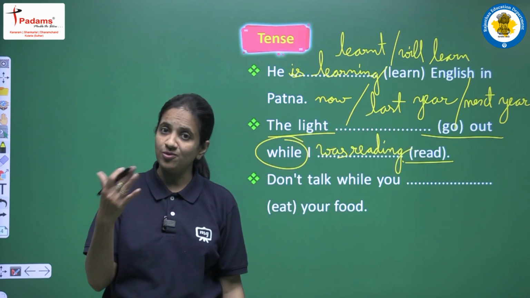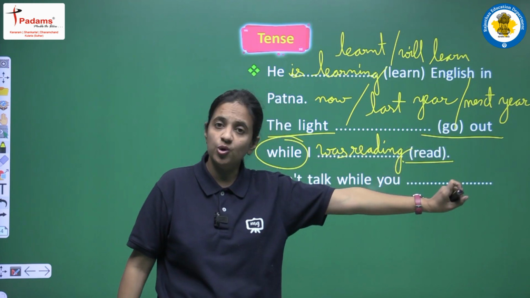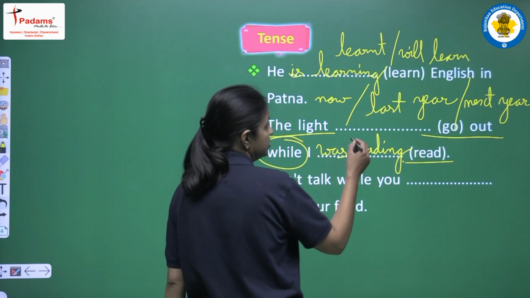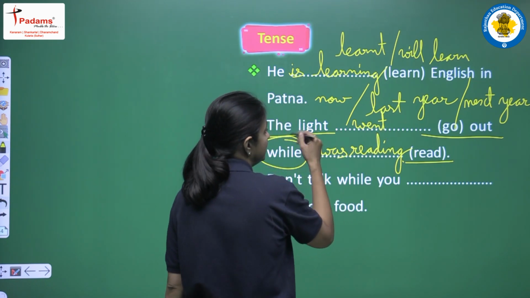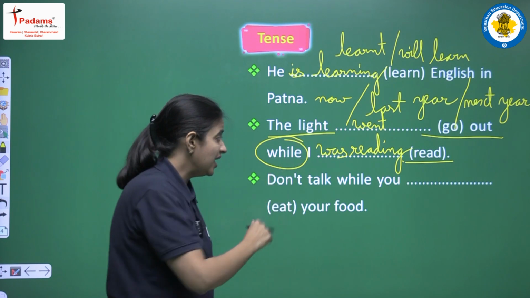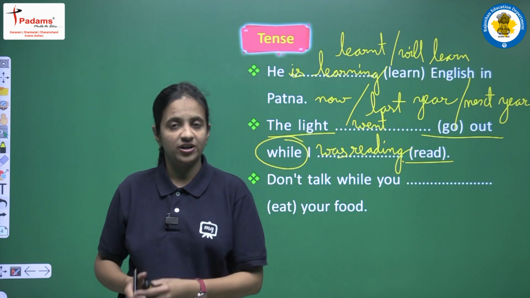have to use second form of the verb, and we won't use any helping verb. So we are having go as a main verb, so we will use second form, that is went. And the sentence will be: the light went out while I was reading. Okay, so this is again a very important point.